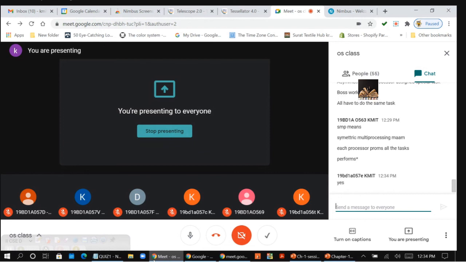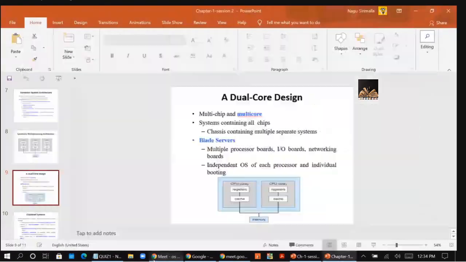Now you have another type of processors, and I can call them blade processors, and blade servers also you can call them. In blade servers, multiple processor boards, IO boards, and networking boards are placed in the same chassis. I can use a term here called chassis.